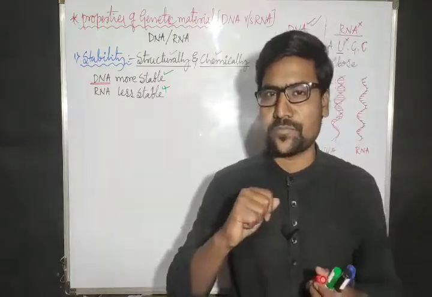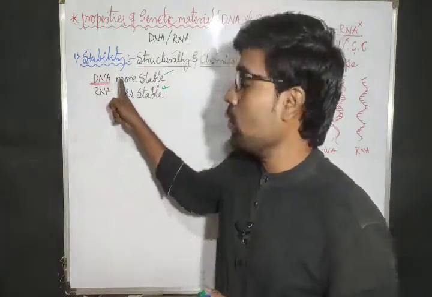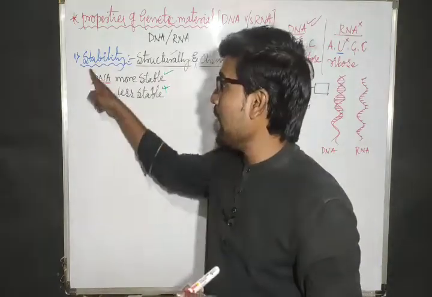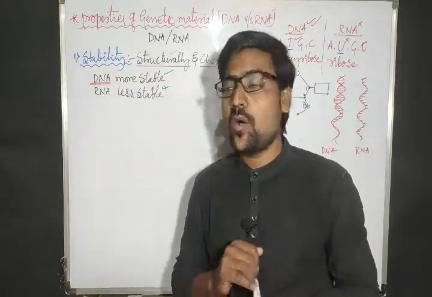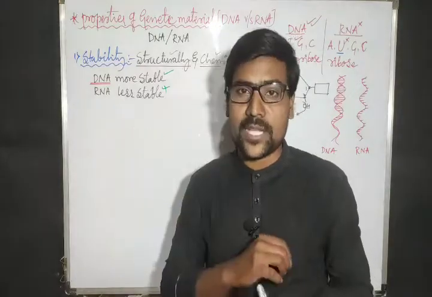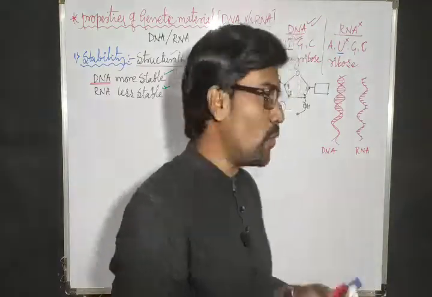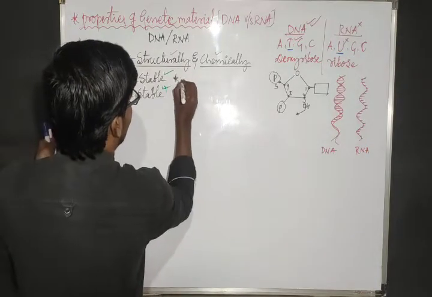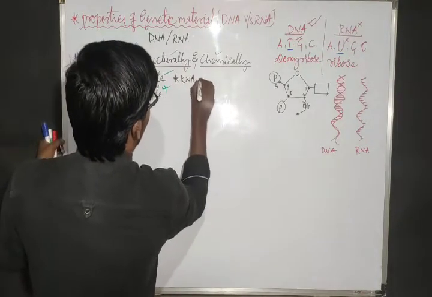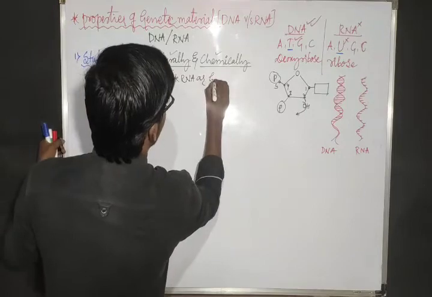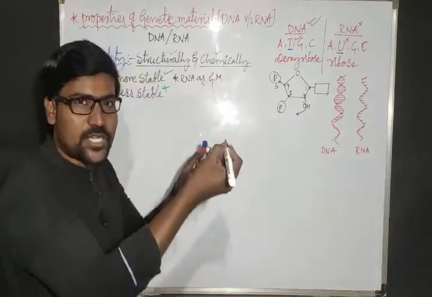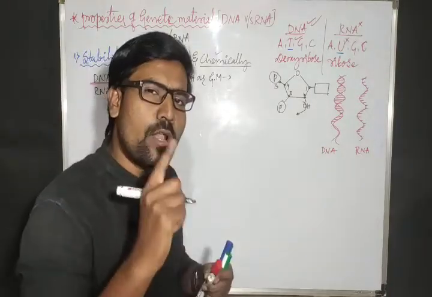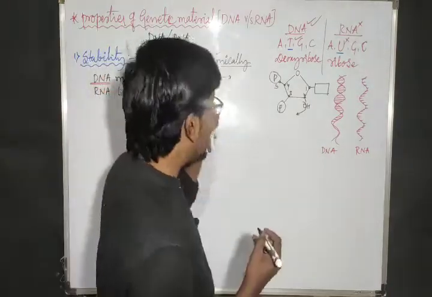You can ask the question, okay, DNA is more stable than RNA. Then what is the problem with that? Why is DNA considered to be the genetic material? Why can't RNA become the major genetic material? We know one thing: RNA can act as a genetic material, but only in a few viruses. Only a few viruses have RNA as a genetic material.